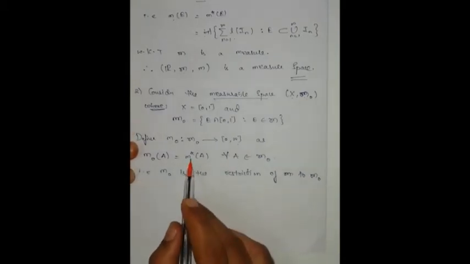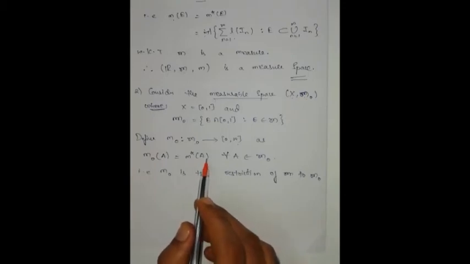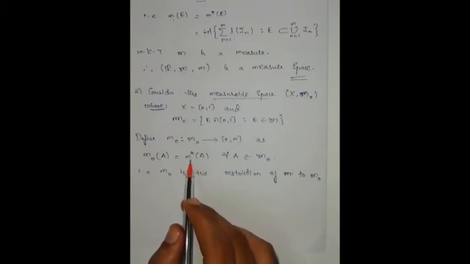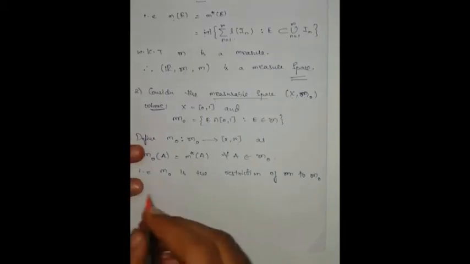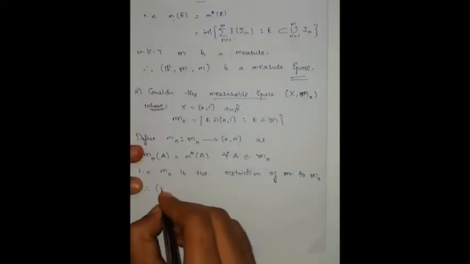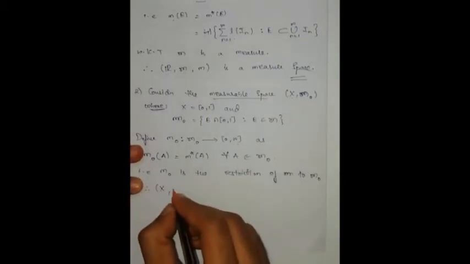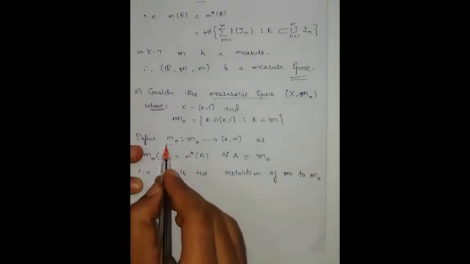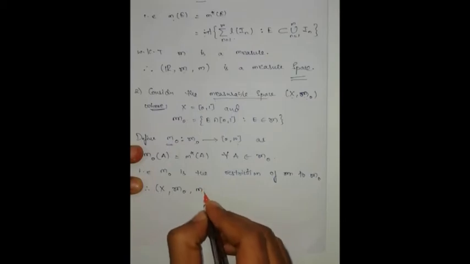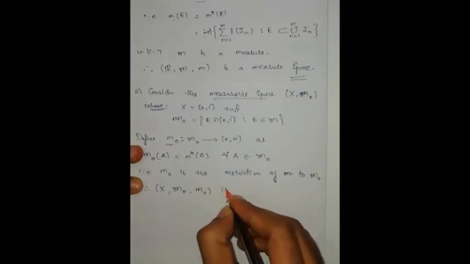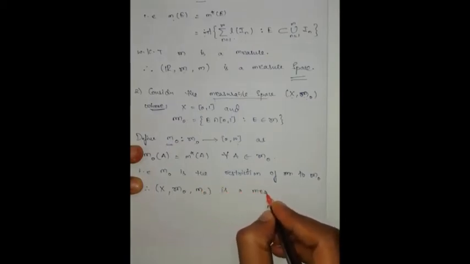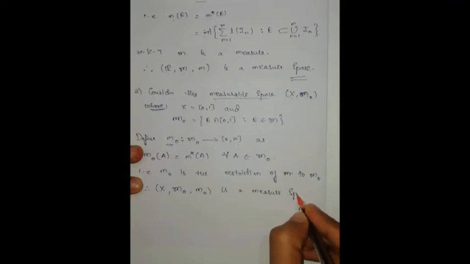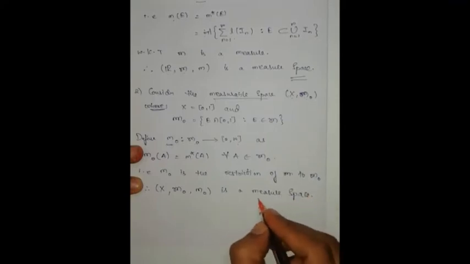And already we know that outer measure satisfies the two conditions: outer measure of the empty set is 0, and outer measure is countably additive. Therefore directly I can say that (X, script M naught, m naught), with the measure I have defined, is a measure space.